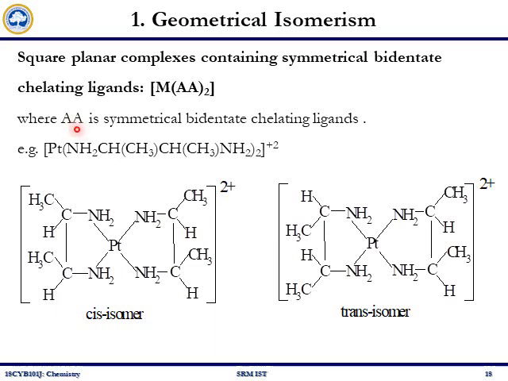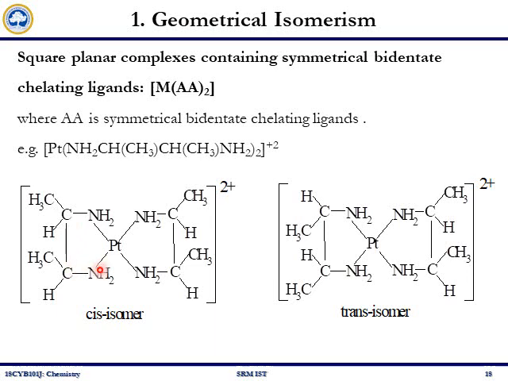So we will give a label AA for this symmetrical bidentate chelating ligand. Here is an example where you have a platinum based complex, in which the platinum is coordinated through the nitrogen of the ligands. We see in this square planar you have 4 nitrogen, and these nitrogens are bonded to the carbon of the ligand, and further the 2 carbons are bonded together.